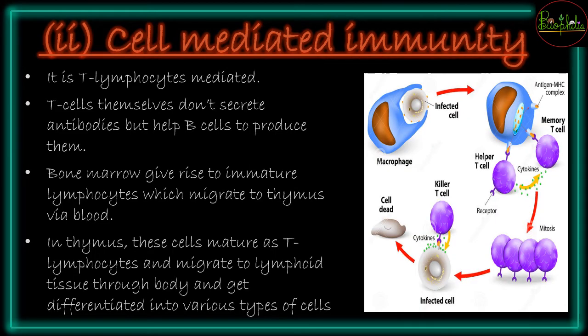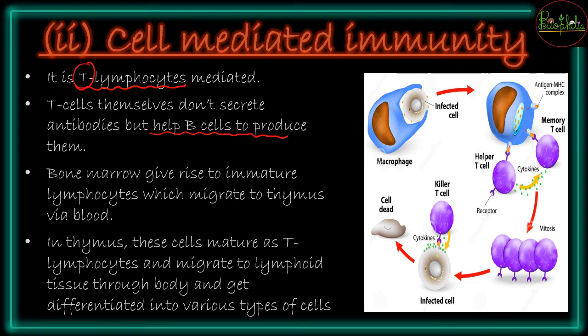So next type of acquired immunity is going to be cell mediated immunity. So cell mediated immunity में the major cell is going to be the T lymphocytes. So humoral immunity में it was B lymphocytes, but in cell mediated immunity it is going to be T lymphocytes. So that needs to be remembered. The T cells are not going to secrete their own antibodies, but they are going to help the B cells to produce the different kinds of antibodies.